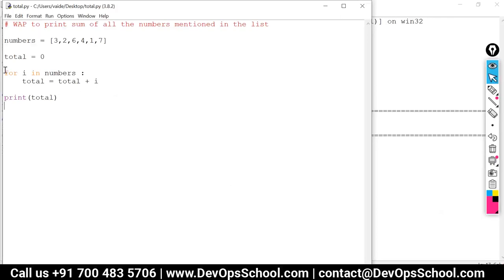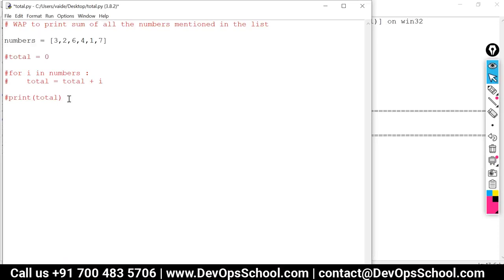Another variation in the same program. I'll just comment it out. So if you want to comment a single line, we can use a hash, hash comments our lines. Comments means what? This particular code will not get executed. So I'm just commenting out these things.